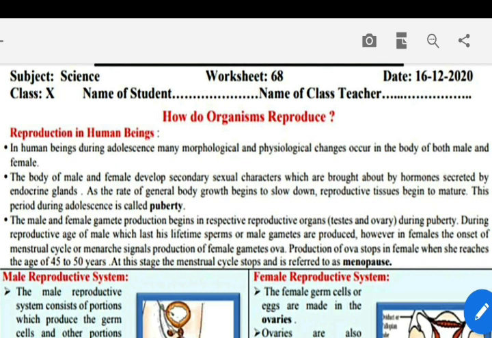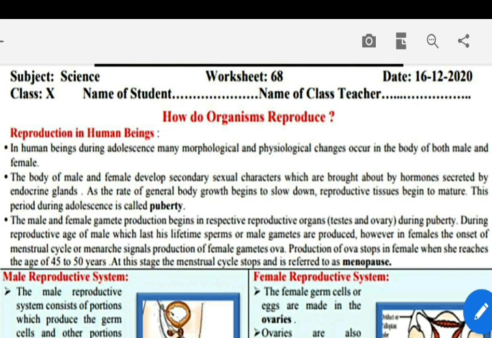The body of male and female develops secondary sexual characters, which are brought about by hormones secreted by endocrine glands. As the rate of general body growth begins to slow down, reproductive tissues begin to mature. This period during adolescence is called puberty. The male and female gametes production begins in the respective reproductive organs, testes and ovary.